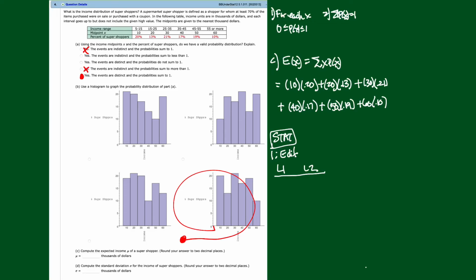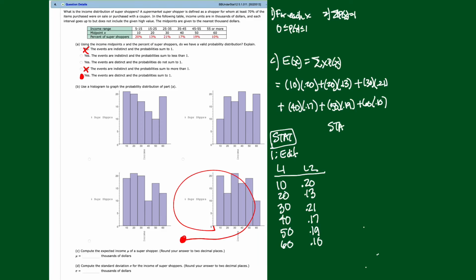Now arrow back over here and put these numbers in. There's not that many, so we're going to have 10, enter, 20, enter, 30, enter, 40, enter, 50, enter, 60, enter. Right arrow. Now we'll put in those probabilities. 0.2, you can put in 0.20 if you want, you don't need that other 0. Then 0.13, 0.21, 0.17, 0.19, and 0.10, or just 0.1. Now we've got all those in.